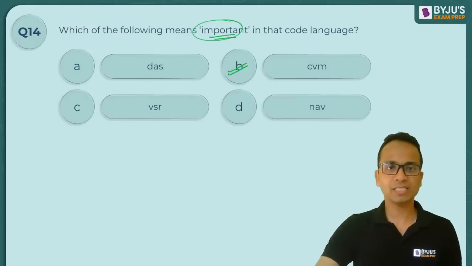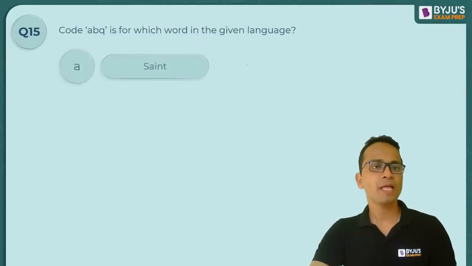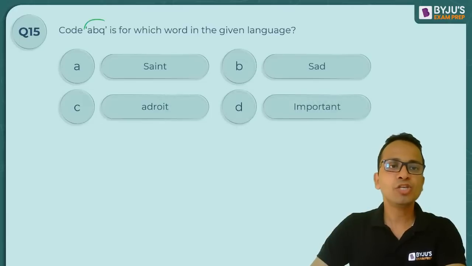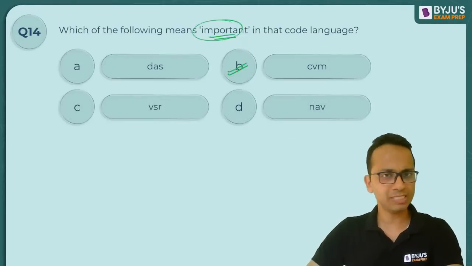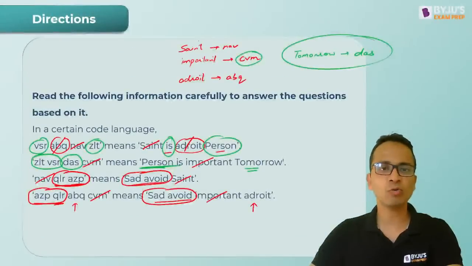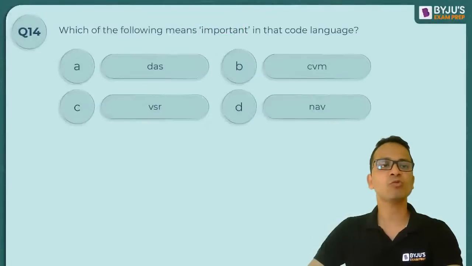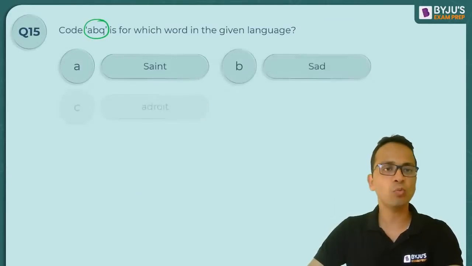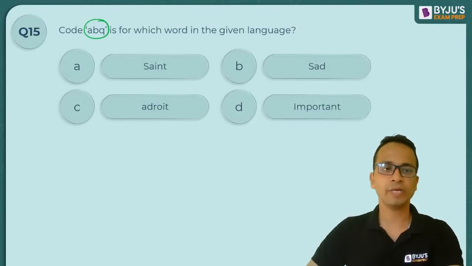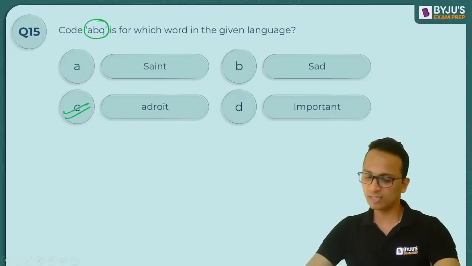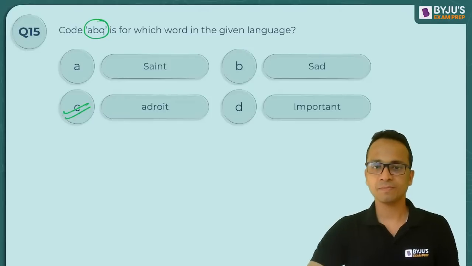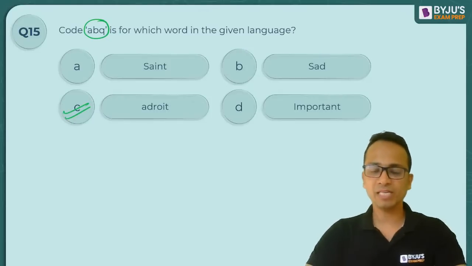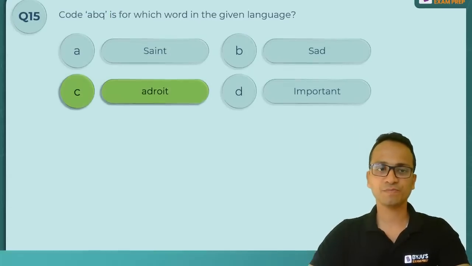Okay, right. Next question. Code for ABQ. So ABQ is for which word in the given language? ABQ, पीछे जाते हैं. ABQ का हमने क्या कोड निकाला था? ABQ was adroit. हमने uniquely आंसर फाइंड आउट कर लिया था. So yes, adroit will be the correct answer. So adroit, which is option C, will be the correct answer for this question. All right. I hope I am clear with these type of questions.